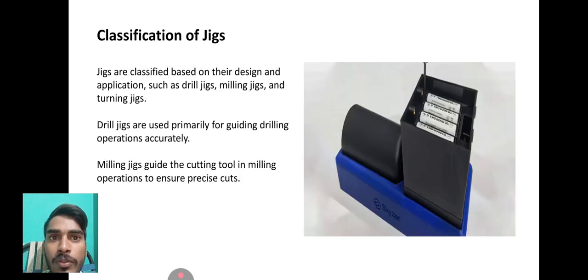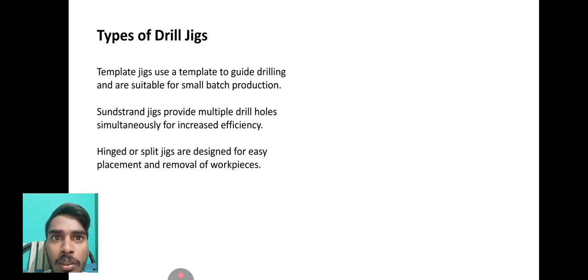Classifications of jigs. Jigs are classified based on their design and application, such as drill jigs, milling jigs, and turning jigs. Drill jigs are used primarily for guiding drilling operations accurately. Milling jigs guide the cutting tool in milling operations to ensure precise cuts.